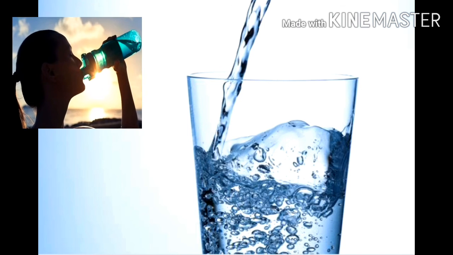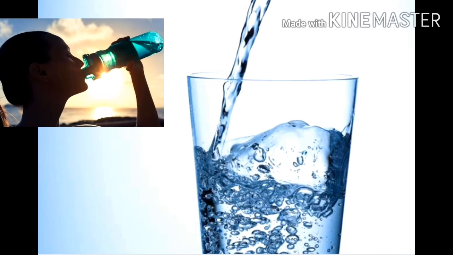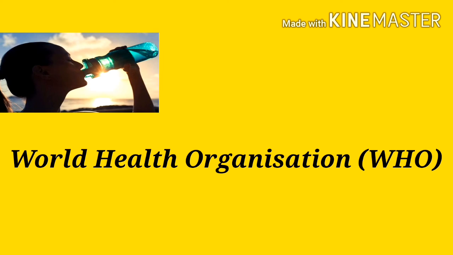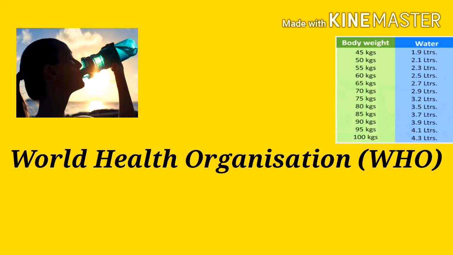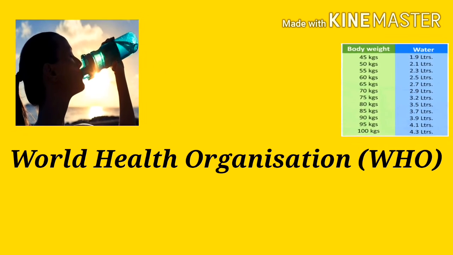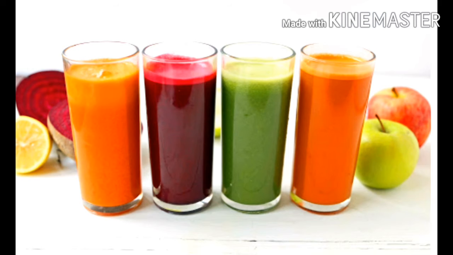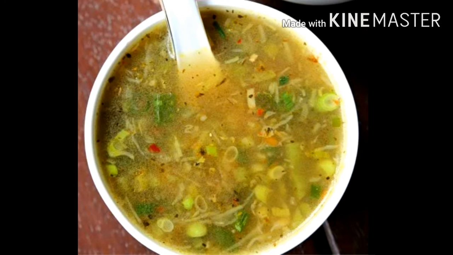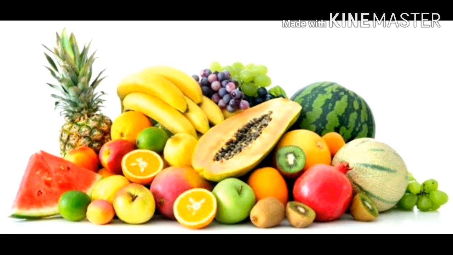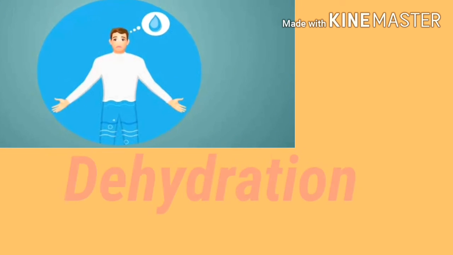The amount of water a person needs depends on water losses from the body, consumption of food, the amount of physical activity, and weather. However, the World Health Organization recommends that an adult should consume around 1.5 liters of water or 2 to 3 liters of fluids every day to maintain an adequate supply. This amount could be sourced through water, juice, milk, soup, and fruits or vegetables. Excess loss of water from our body leads to dehydration.